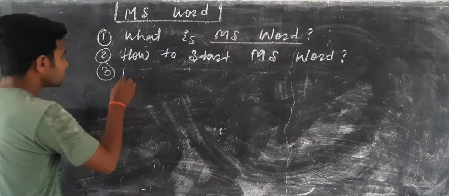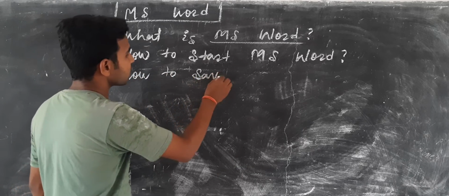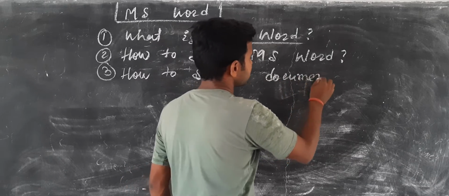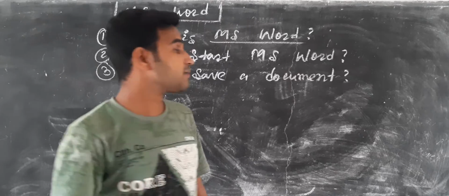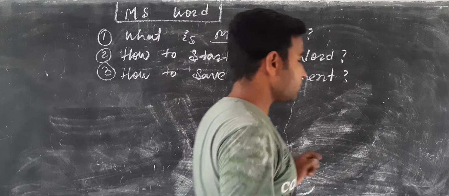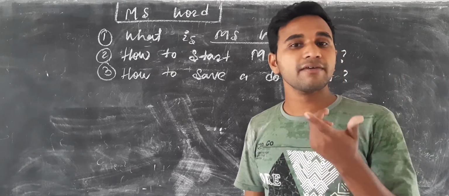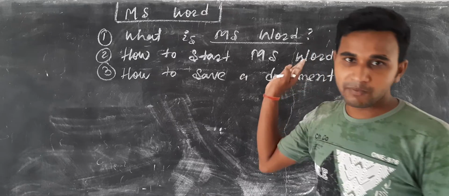Then, how to save a document? This is very important. When we open a document, we need to save it. How to save it?